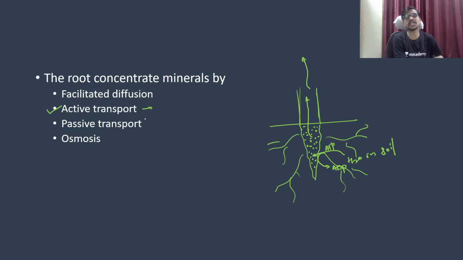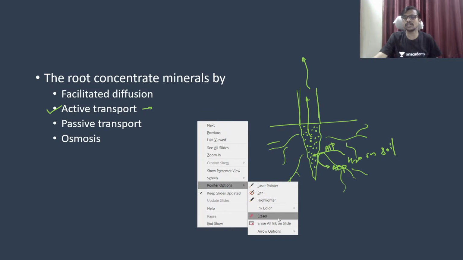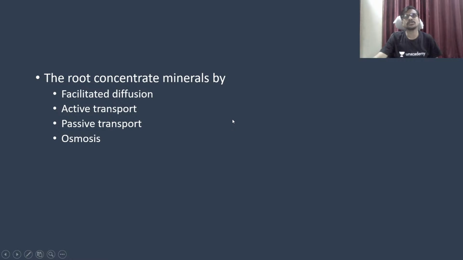The root concentrates minerals by the active transport process, and it happens mostly in summer days. Okay, so if you see in rainy days, there is plenty of water, so plant doesn't want to do more work or hard things. For that it is easy to absorb, but in summer days there is a very low concentration of water present inside of a soil, and there is also the capacity of a soil to hold the water and to lose the water also.